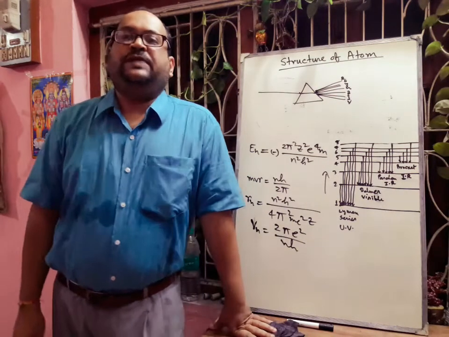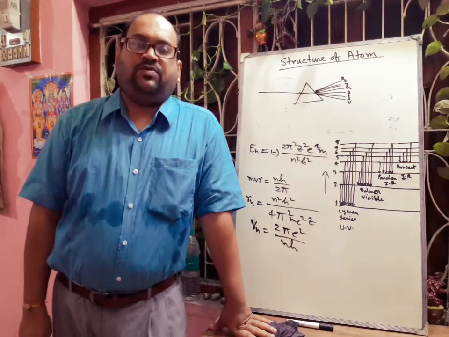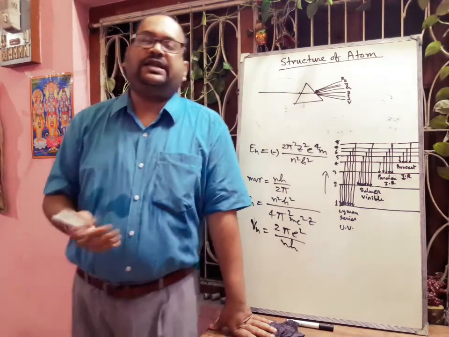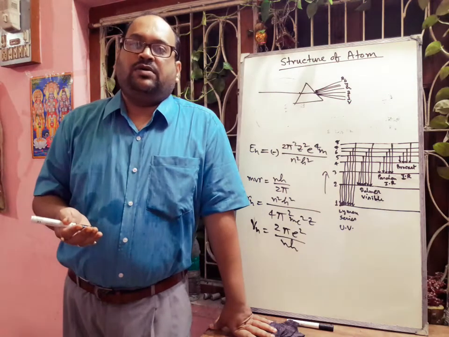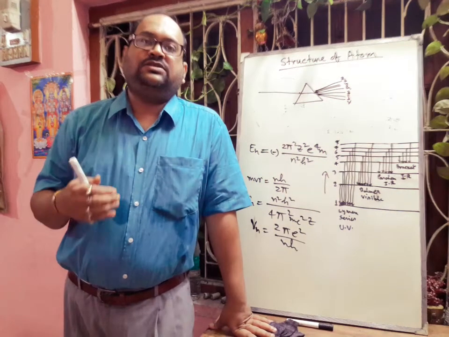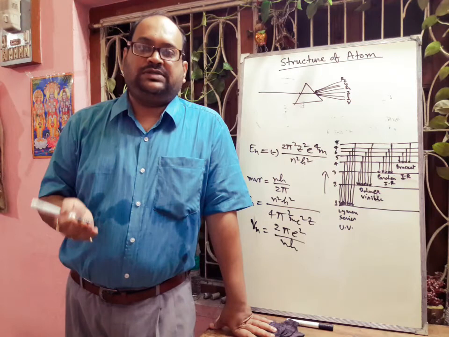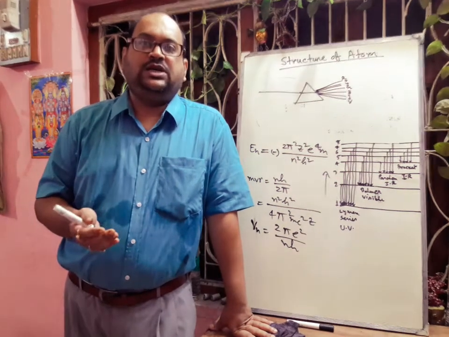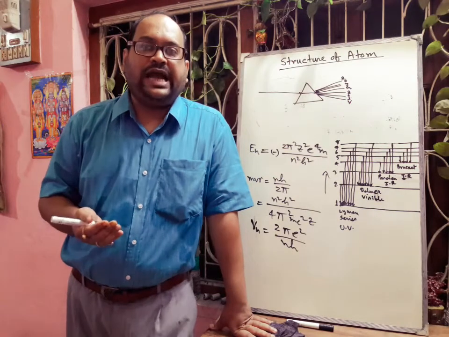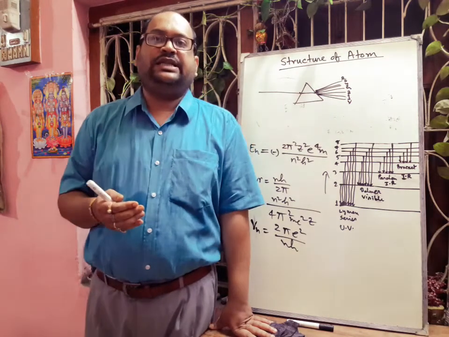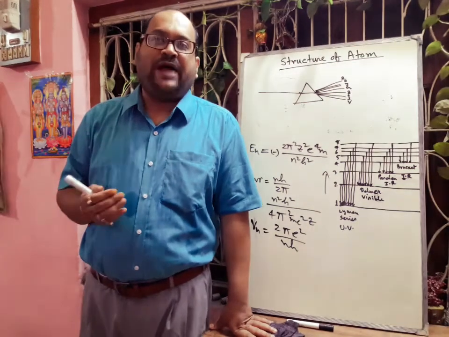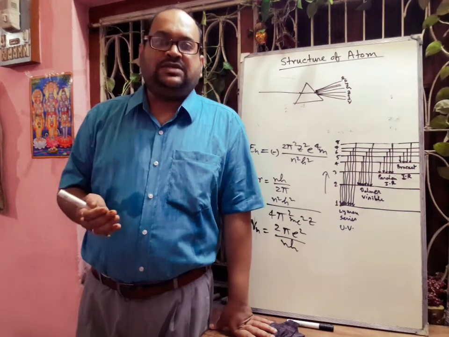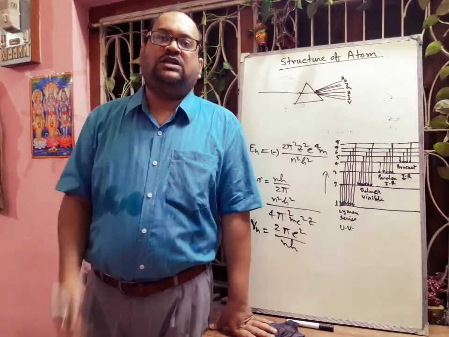So the splitting of a polychromatic light, polychromatic meaning different types of wavelength, monochromatic meaning only a single wavelength. Sunlight consists of different wavelengths, so it is a polychromatic light. The splitting of a polychromatic light into its constituent radiation is called dispersion, and the pattern of radiations obtained due to dispersion is called spectrum.